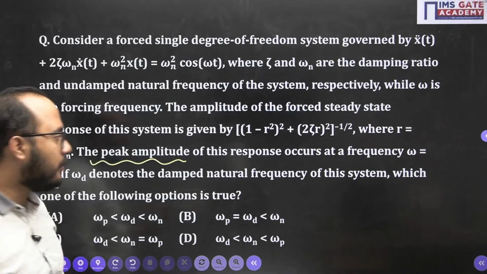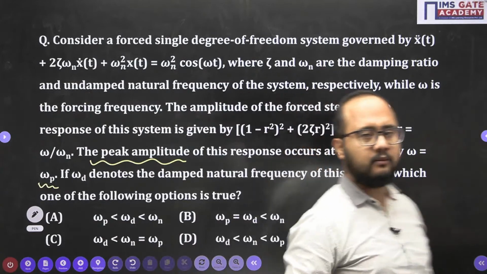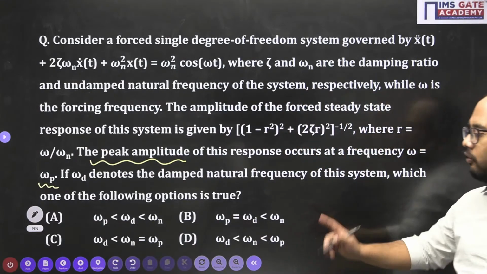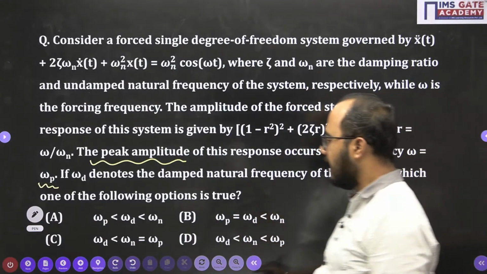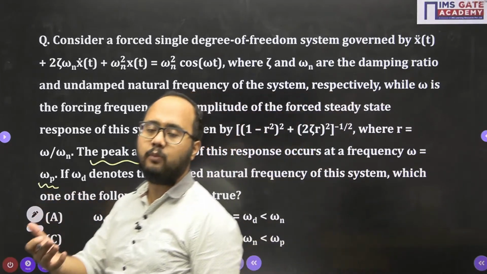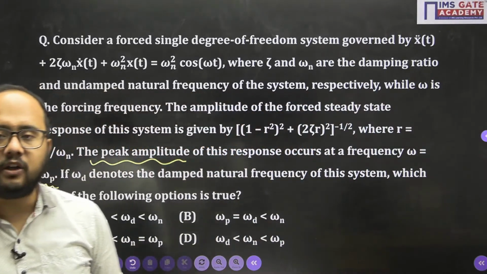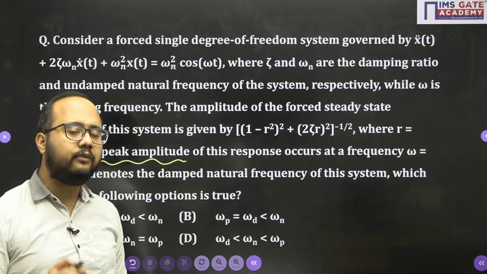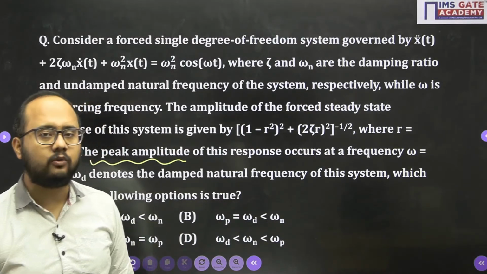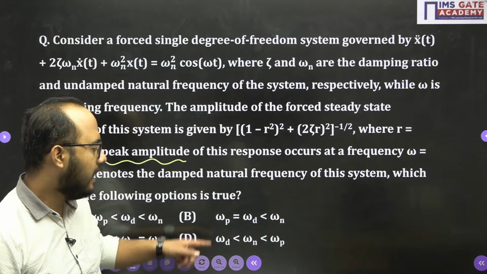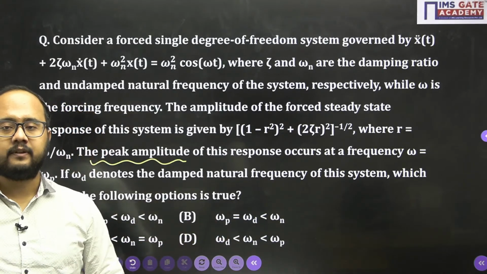Because if these points are clear, then we can easily relate, because we need to relate what? Omega p, omega d and omega n. How they will be related, which value will be more, okay? Compared to omega p, omega n, omega d, which value has more magnitude? That is what we need to find out. And accordingly, relations they have given.